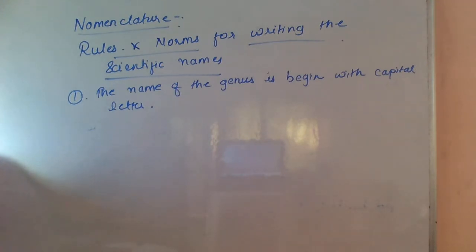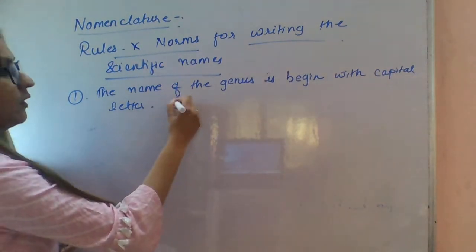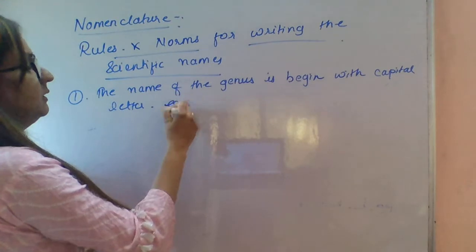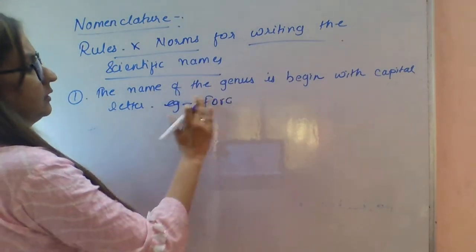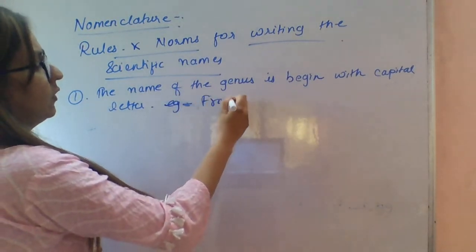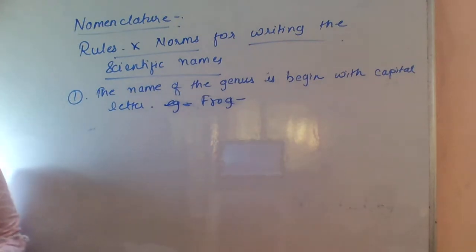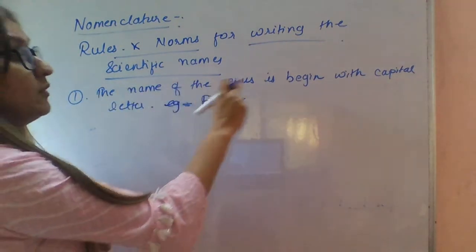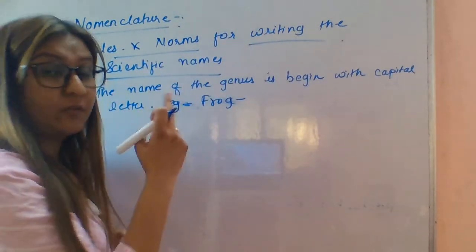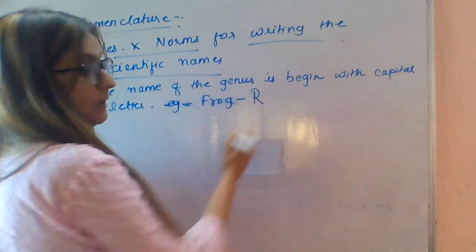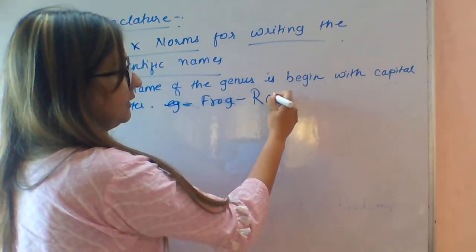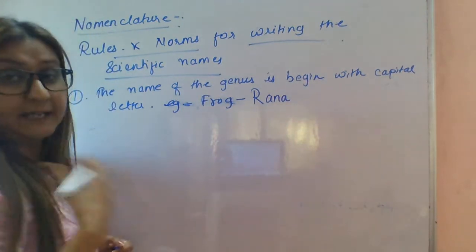For example, the scientific name of frog is Rana tigrina. The first word, the genus, is always in capital letter, so R of Rana is capital.